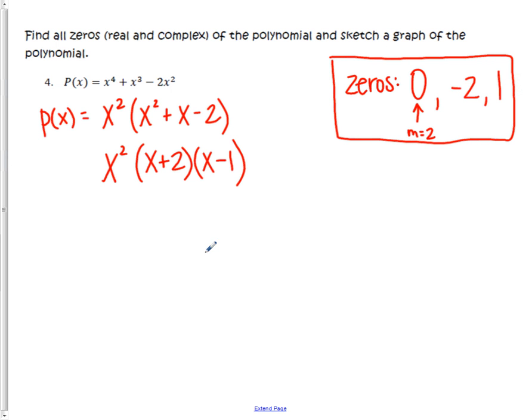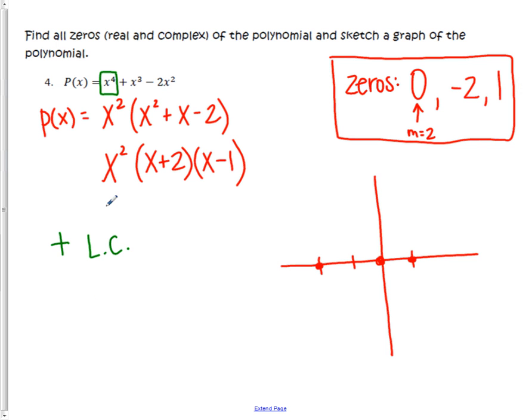And then it asks us to sketch a graph. So when we're sketching the graph, obviously we can mark the zeros. So at 1 we have a zero, at -2 we have a zero, and then at 0 we have a zero. But in order to sketch the graph, I need to think about the multiplicity, and I also want to think about the end behavior. And in our original polynomial, we can look at that leading term. We have a positive leading coefficient, and then our degree is even. So in that case, if you have an even degree, both ends are either up or both ends are down. But the positive leading coefficient tells us that both ends are up in this case.